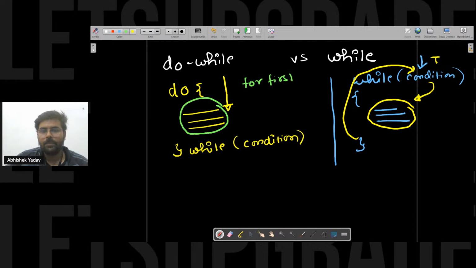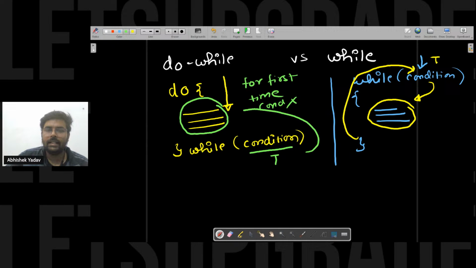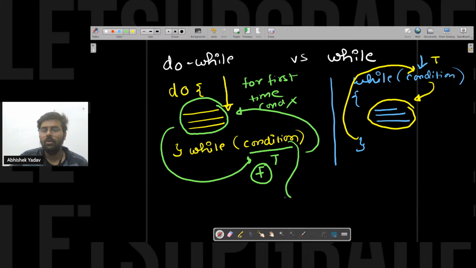For the first time, the condition will not be checked, and the body of the do while will get executed. After that, you will move to the condition. If the condition is true, again you will go inside the body of do while. Again you will execute the code. Again you will check the condition, and this process will continue till the time the condition is false. The moment the condition becomes false, you will move out of the do while part.